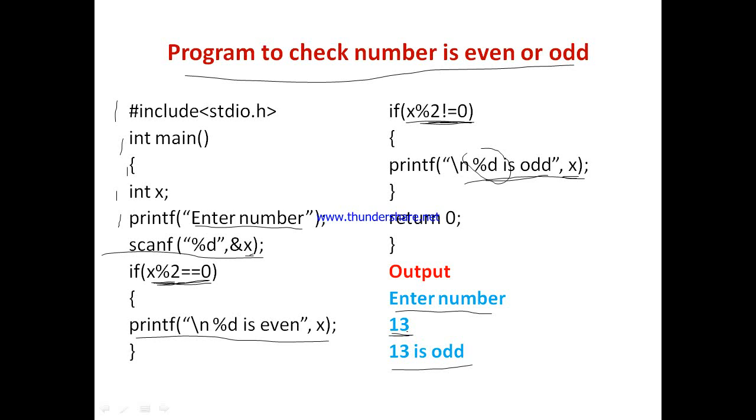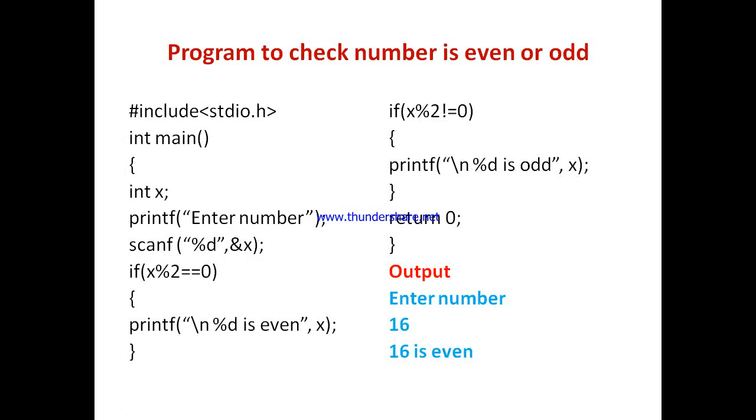Suppose we are entering an even number, in the same program, but now we have entered the number 16. So inside x, what will be stored here? 16 is stored. Now 16 mod 2 is equal to 0. The remainder of 16 mod 2 is 0. 0 is equal to 0, true. So this statement is executed.